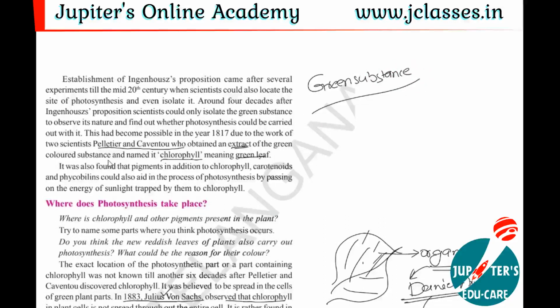Then after some years, two scientists, Pelletier and Caventou, also studied more about this green color substance which is responsible for the photosynthesis process, and finally they extracted this green color substance from the leaf in the year 1870. They gave the name chlorophyll to this green color substance.